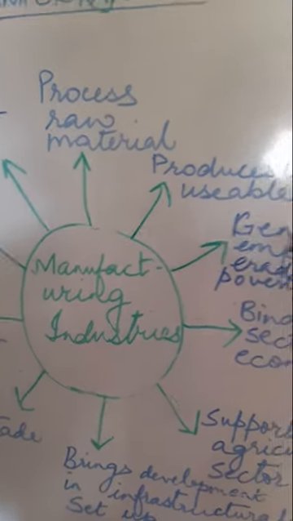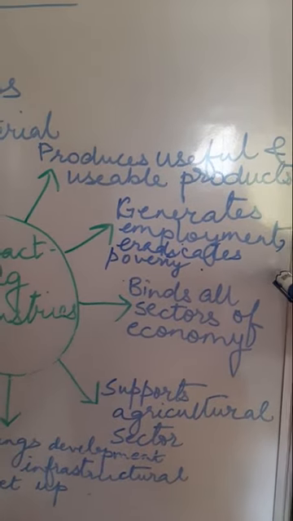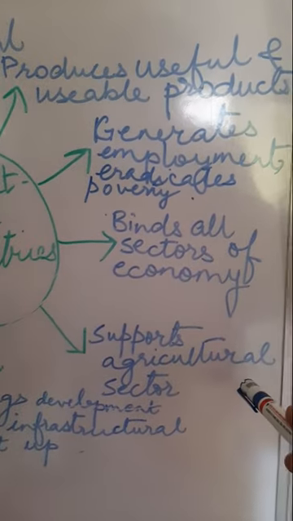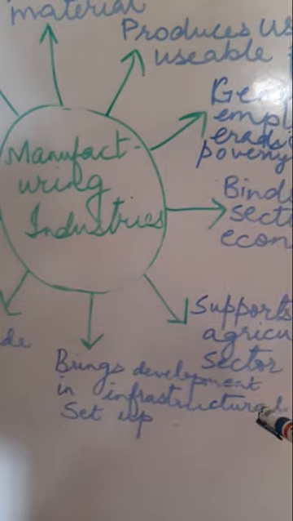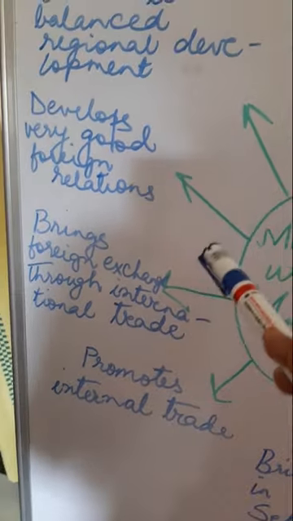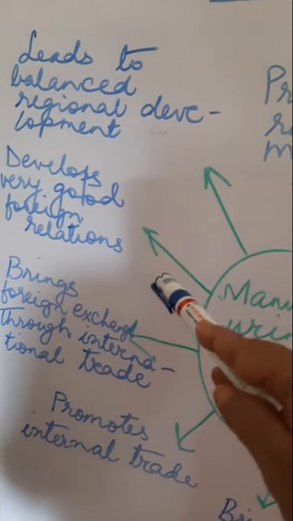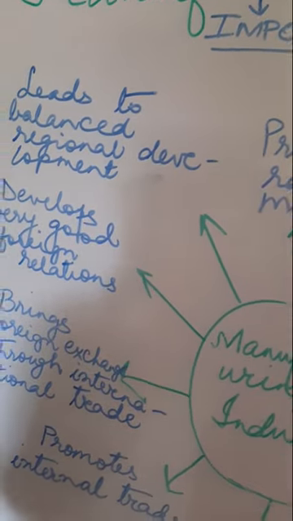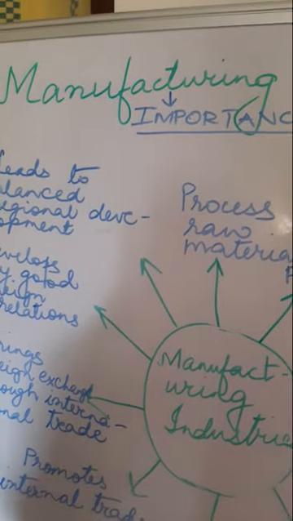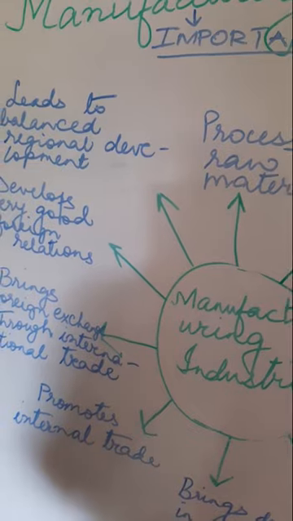Processes raw material, produces useful and usable products, generates employment, eradicates poverty, binds all sectors of the economy, supports the agricultural sector, brings development in infrastructural setup, promotes internal trade, brings foreign exchange through international trade, develops very good foreign relations, leads to balanced regional development. So children, today we have done a little bit of the introductory portion of the manufacturing industries.